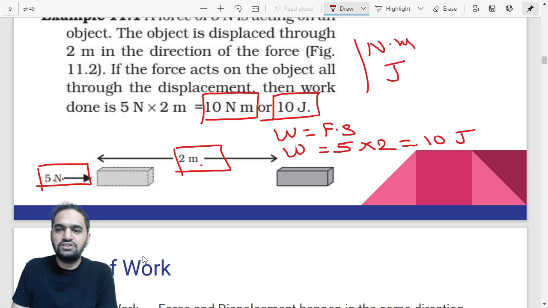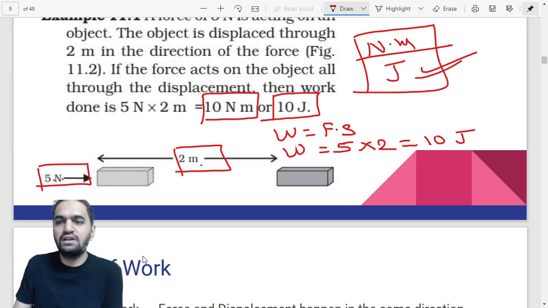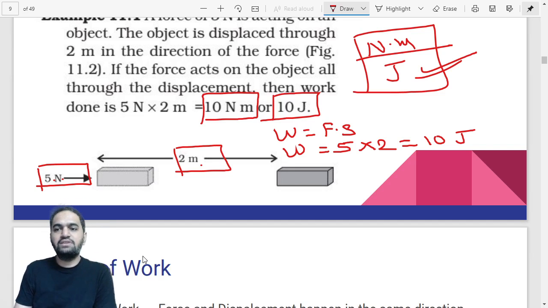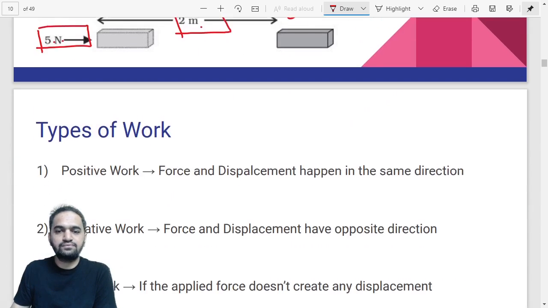But my suggestion would be to use the standard format, that is joule. Forget about Newton meter. That is good only for competitive examinations, wherein they ask in objective questions what is the unit of work, and you choose from multiple options. But while writing numericals, try to build the habit of writing joule instead of Newton meter. Even though it is correct, still use joule, because that is the standard SI unit for work.